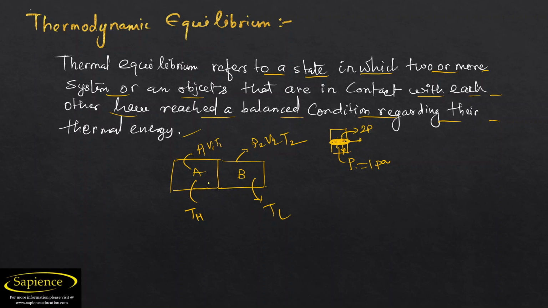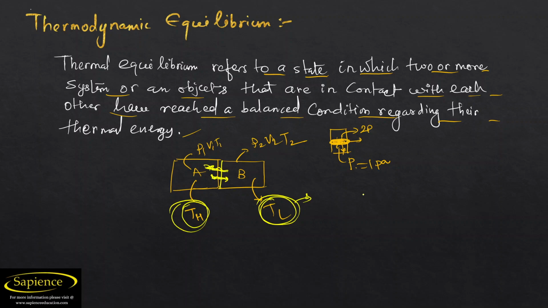Definitely heat will start flowing from A to B. Or, if B has the high temperature and A has the low temperature, then it will reverse. Till which time will heat flow? Until the temperature of both the systems is equal. But the wall should be permissible; it should permit the energy flow.